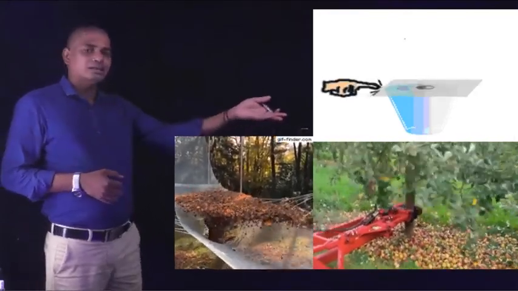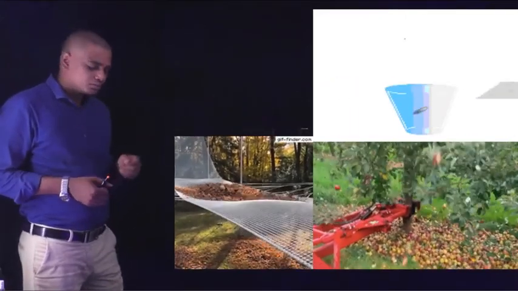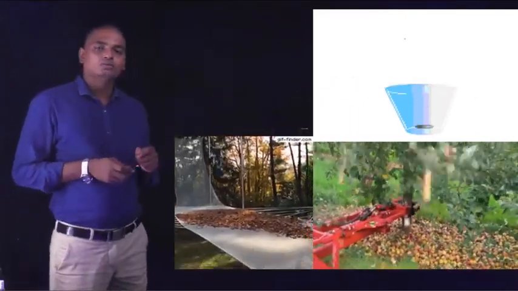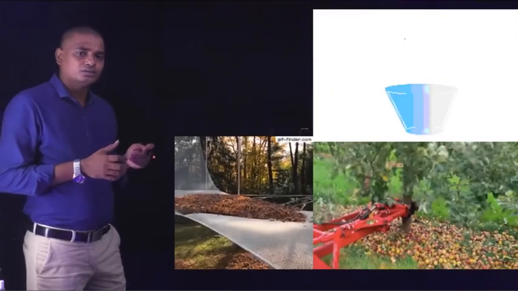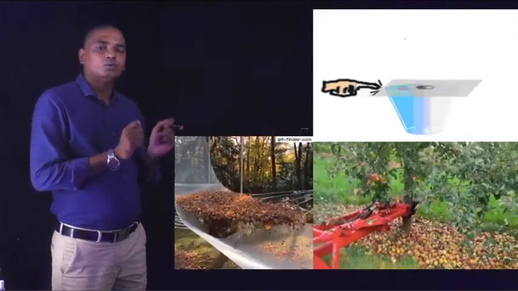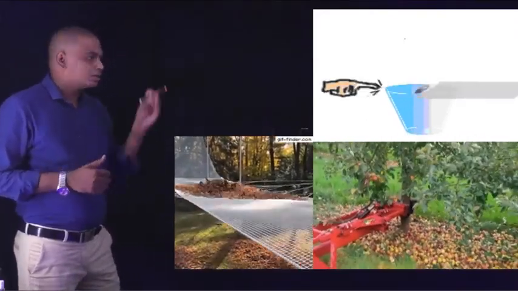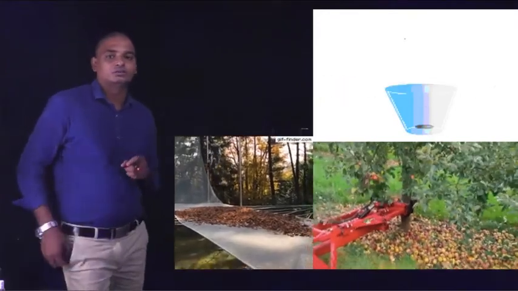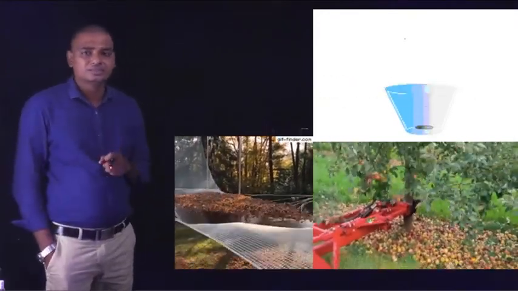And in that example, when you are trying, with a machine, to move the tree so that the fruits in the tree fall downwards. Why does this happen?